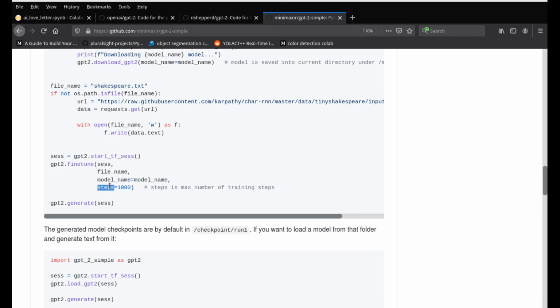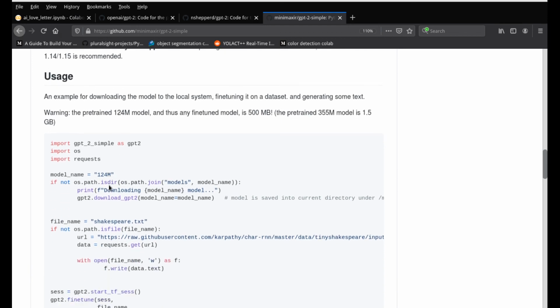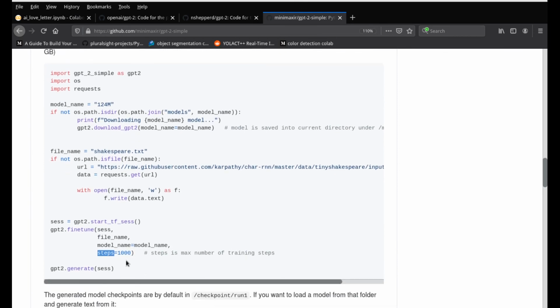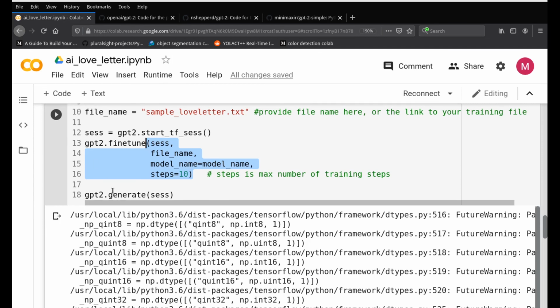If you look into the code for this one, I'll leave a link in the description for the blog which Maxwell had created, and that gives more information about what you can do with this code of GPT-2 Simple. So that's how you generate an AI and make an AI write texts for you.